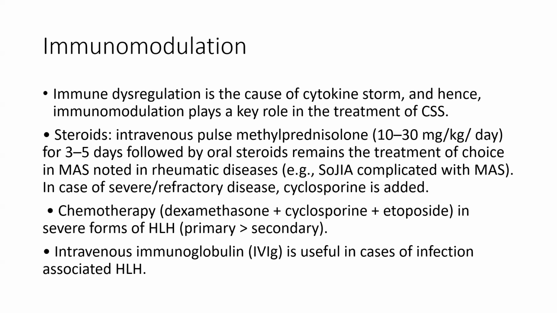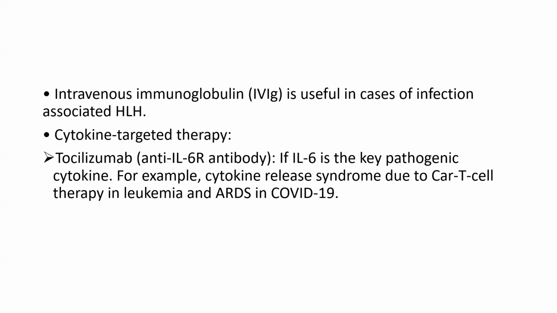Chemotherapy, that is dexamethasone, cyclosporine, and etoposide, in severe forms of HLH. Intravenous immunoglobulin is useful in some cases of infection-associated HLH. Then cytokine targeted therapy. Tocilizumab, if interleukin 6 is the key pathogenic cytokine. For example, cytokine release syndrome due to CAR T-cell therapy in leukemia and ARDS in COVID-19.